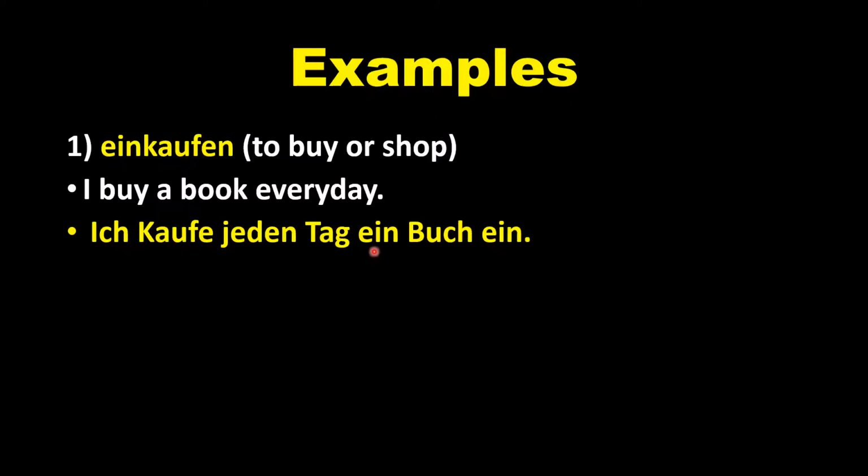This is article ein, unbestimmter Artikel, and this is prefix, which is along with this verb einkaufen. We have to conjugate the verb according to the subject, the pronoun. Ich kaufe jeden Tag, that is every day, ein Buch, ein.